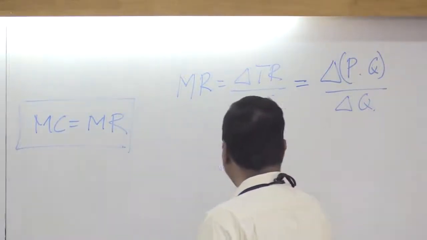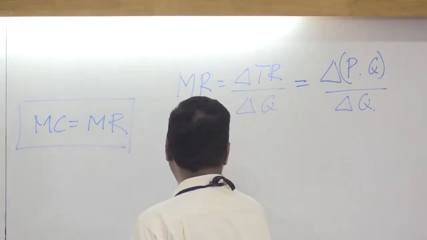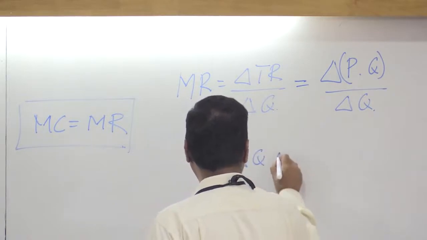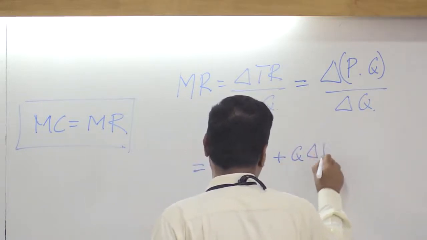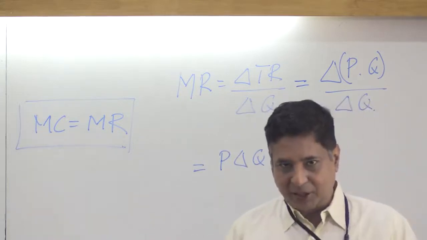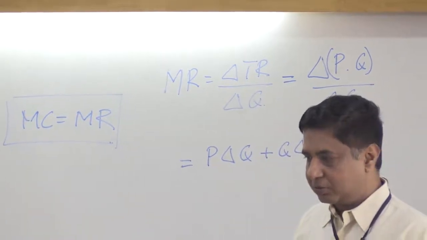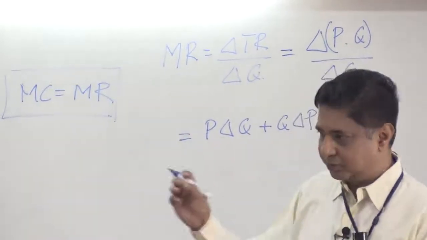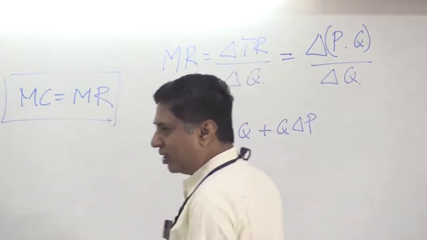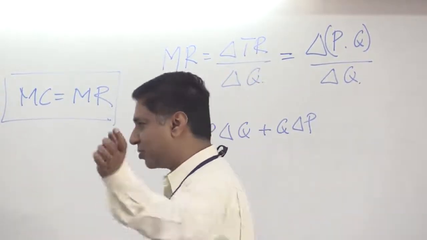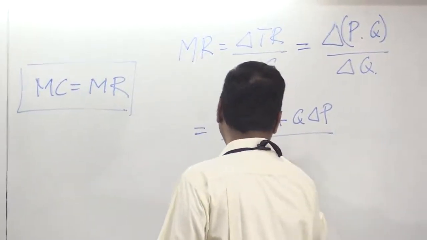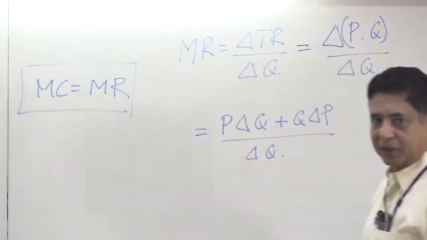So if I were to write this out, we can write it as P times change in Q plus Q times change in P, approximately. Price and quantity are both changing. So there is one term which I have left out, the change in P times change in Q. For small changes that's close to 0, so don't bother. So divided by change in Q.